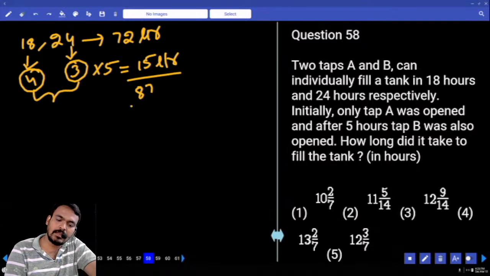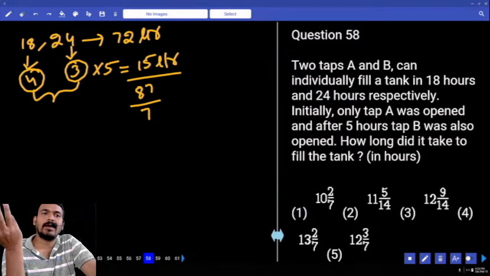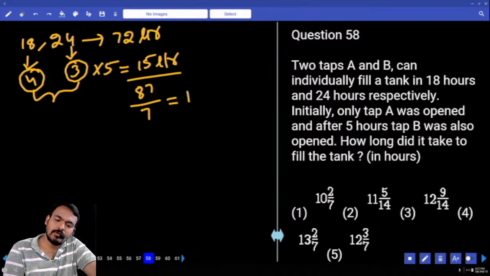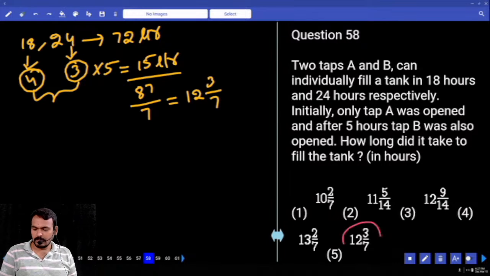7. Then we divide 87 by 7. We get the total time of both the pipes or not? 7 how many times? 12 times or not? What is the remaining value? 3. 3 by 7. Which option? Fifth option or not?